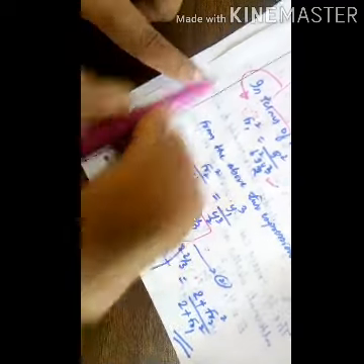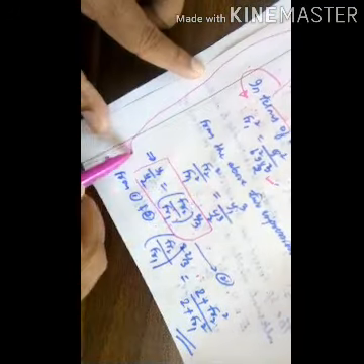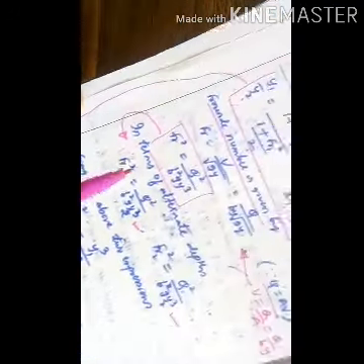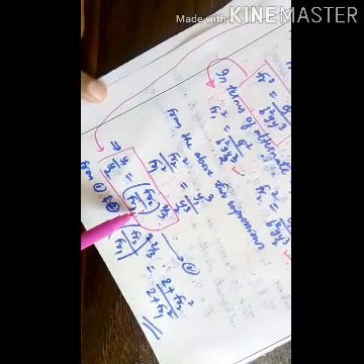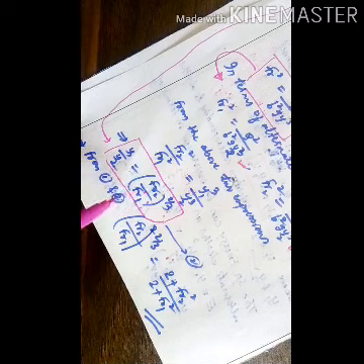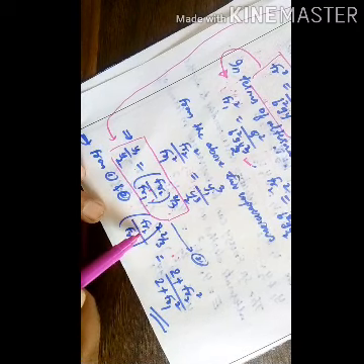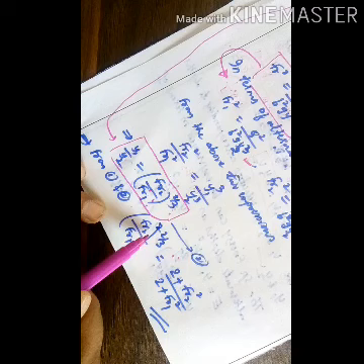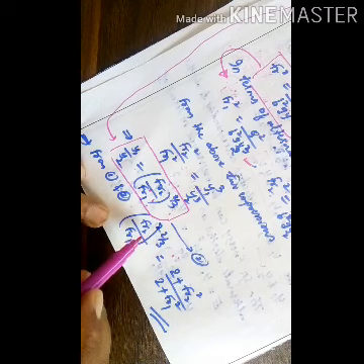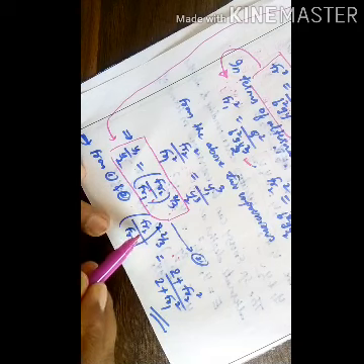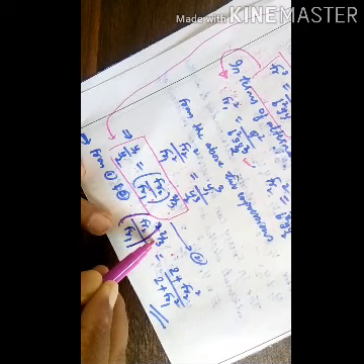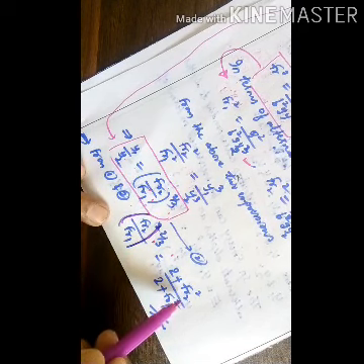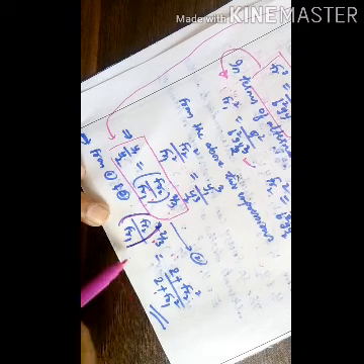Then compare equation 1 and equation 2. When you compare these equations, we get fr2 divided by fr1 whole raised to 2 by 3 is equal to 2 plus fr2 square divided by 2 plus fr1 square. This is the derivation.